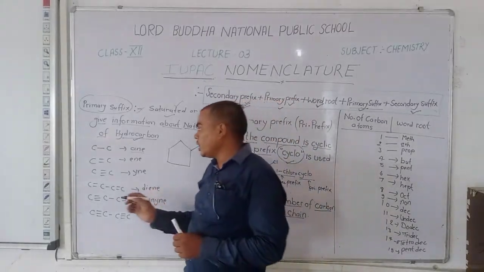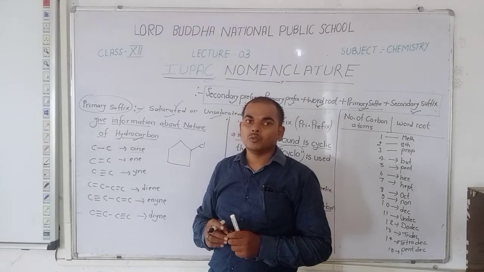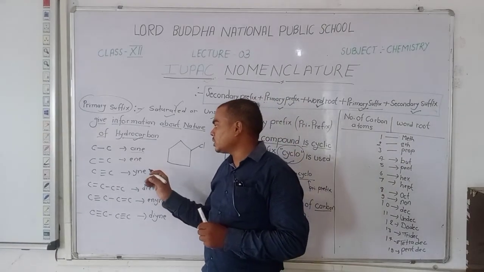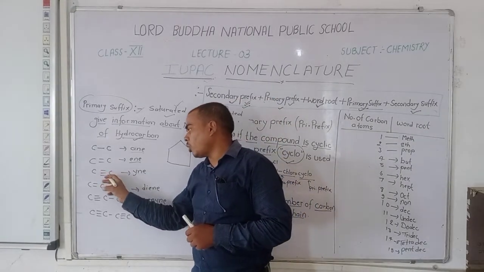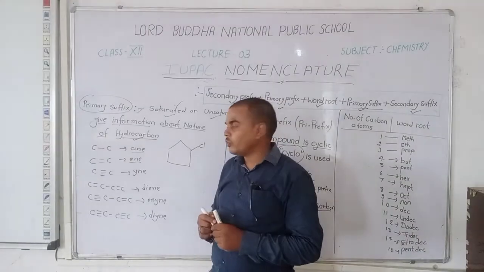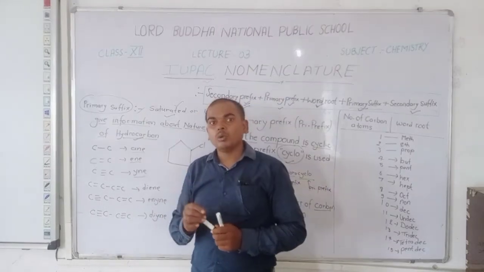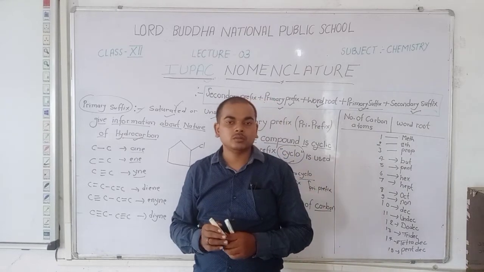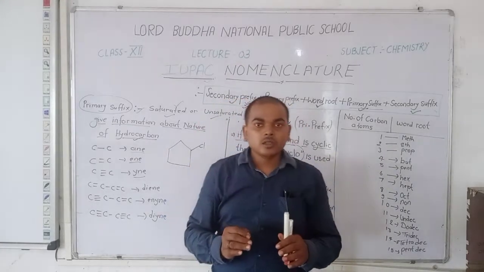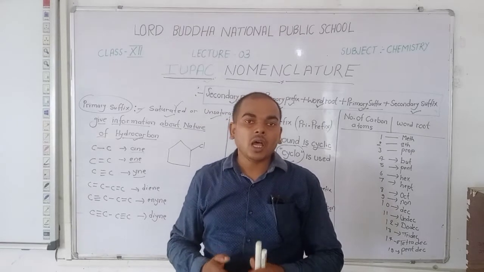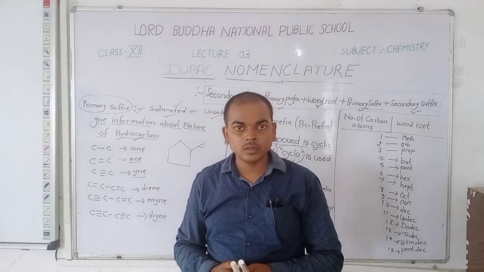But when a double bond is between the carbon atoms, we use the primary suffix as "ene", and when a triple bond is between the carbon atoms, we use the suffix as "yne". You should always understand about saturated and unsaturated: we say saturated only when a single bond is present, other than that the compound is unsaturated.